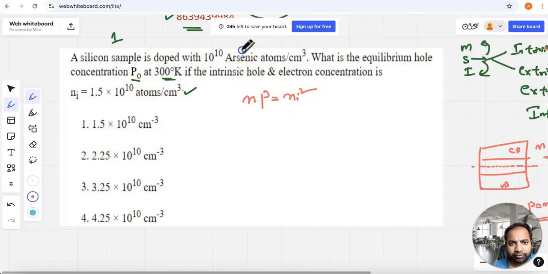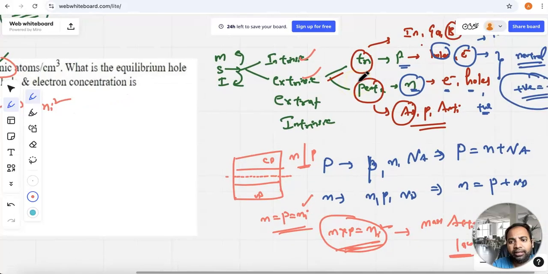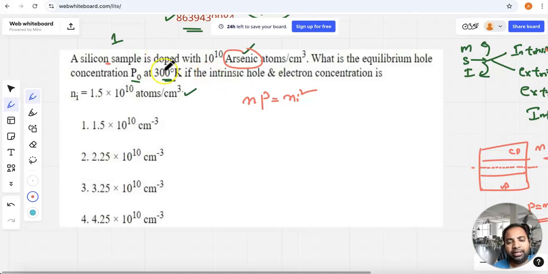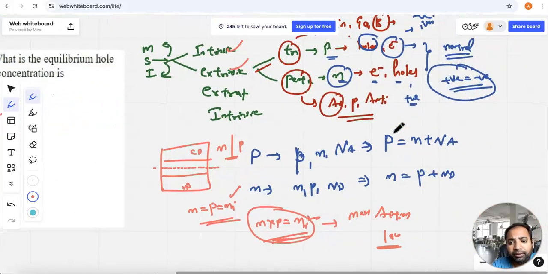Okay. And here they are doping arsenic atoms into the silicon. Arsenic, as I already told you, comes under the pentavalent impurities. So if I dope arsenic atoms into silicon, it becomes an n-type semiconductor. Now I write n suffix n, p suffix n is equal to ni square, where the suffix n represents n-type, because in the question they are asking about the n-type. That means the number of electrons in n-type times the number of holes in n-type is equal to the square of the intrinsic concentration.